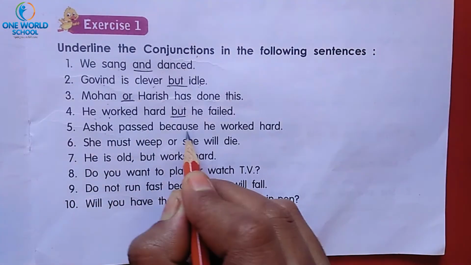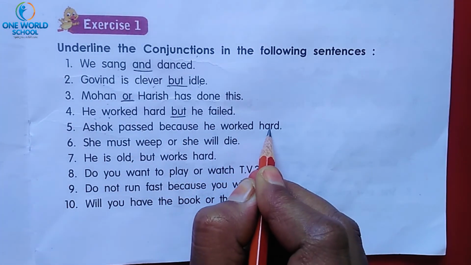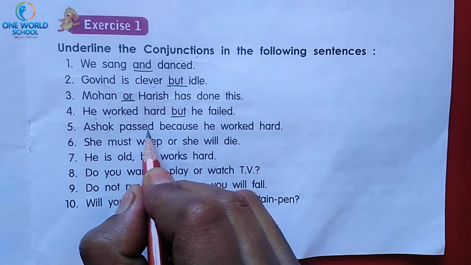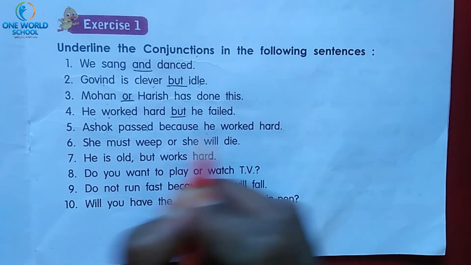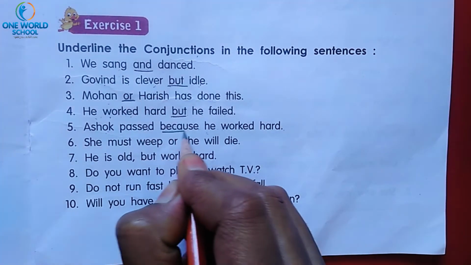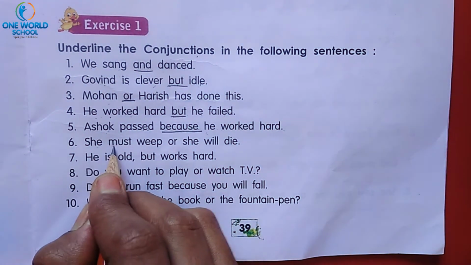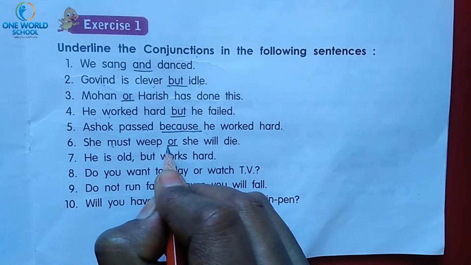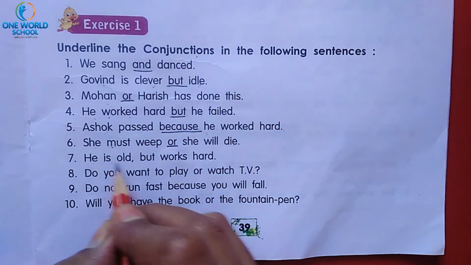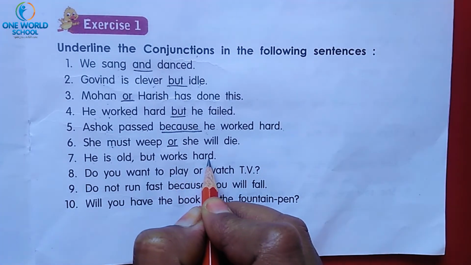Ashok passed because he worked hard. Ashok passed in the examination because he worked. Here the reason is because he worked hard. That's why Ashok passed. So because is the conjunction. She must work or she will fail. Here or is the conjunction. He is old but works hard.